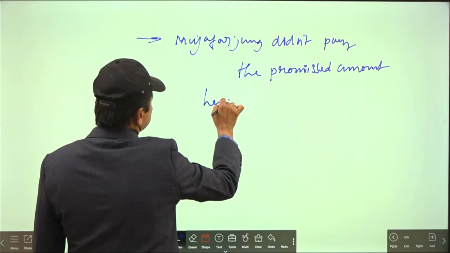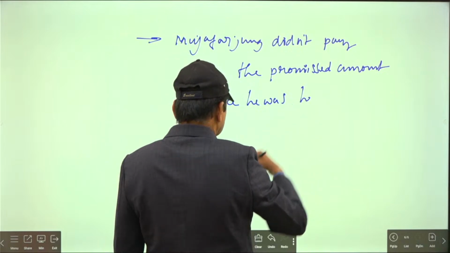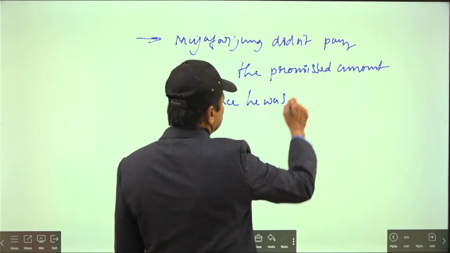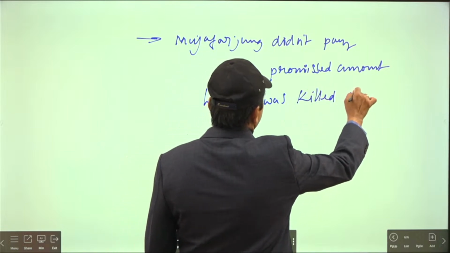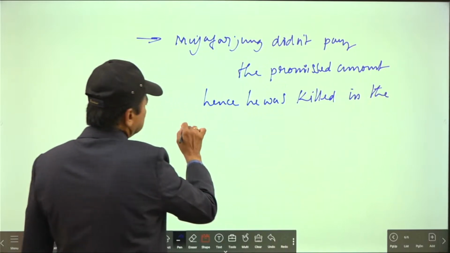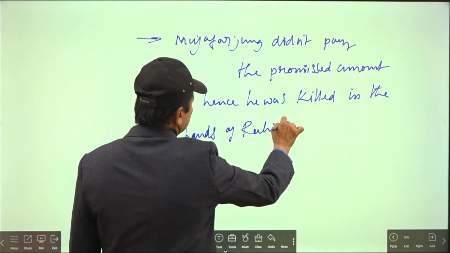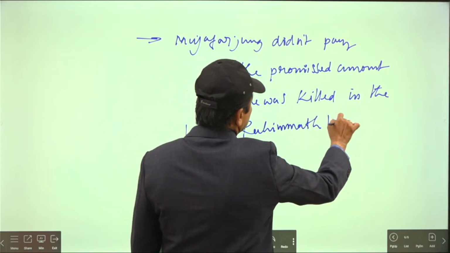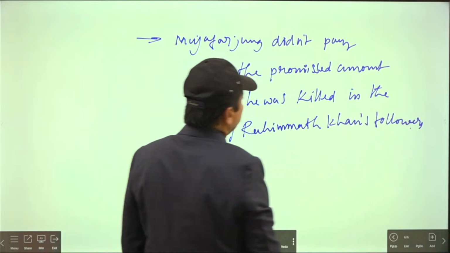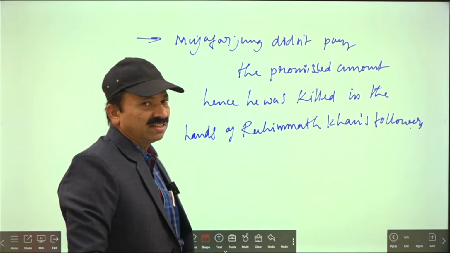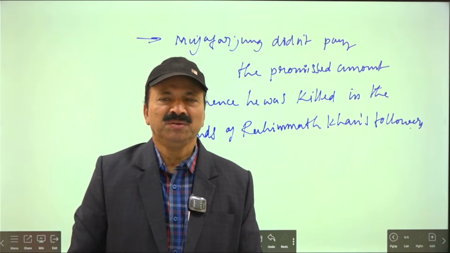Hence he was killed at the hands of Rahimat Khan's followers. That's the incident which happened. When he was killed, it was in the Kadapa region, at Lakkireddipalli. That you have to remember. In the Kadapa region, Lakkireddipalli only, he was killed.